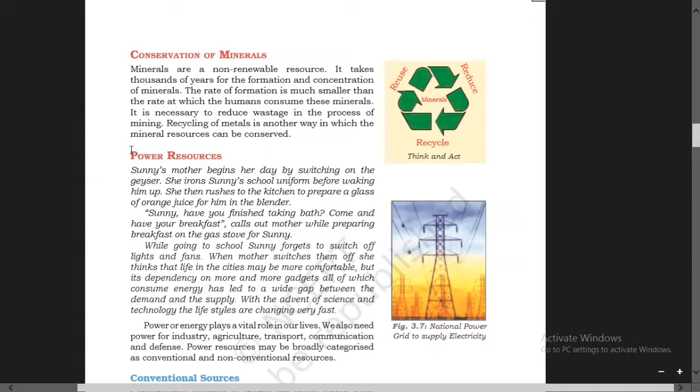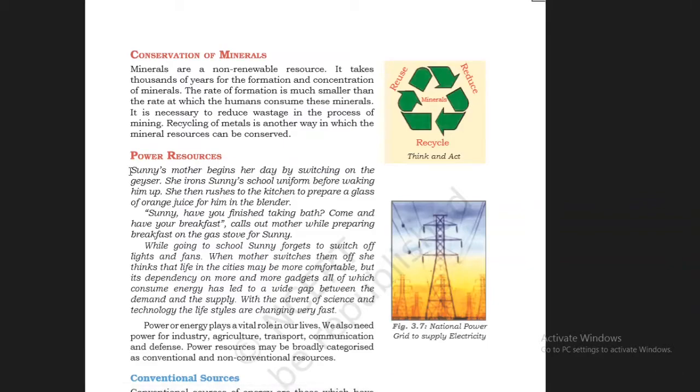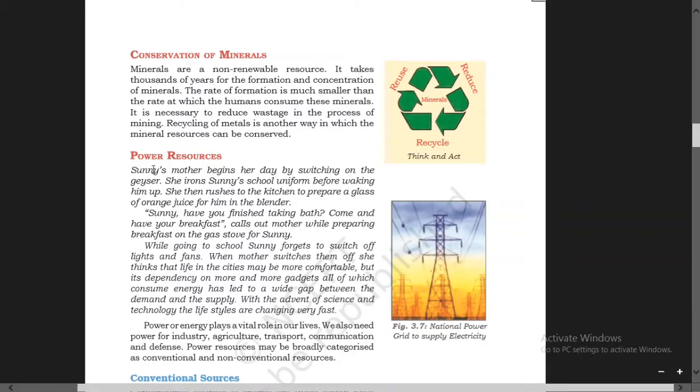It is very easy. You can write about power resources. Let us see those resources from which we get power. Shani's mother begins her day by switching on the geyser. She irons Shani's school uniform before waking him up.